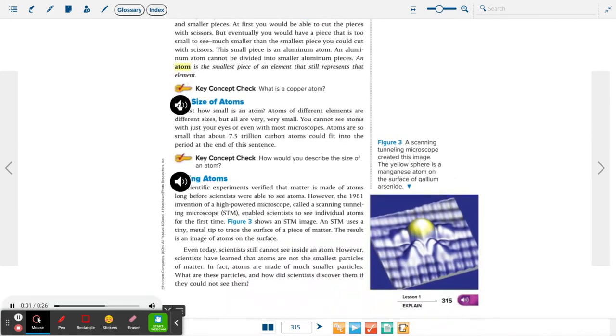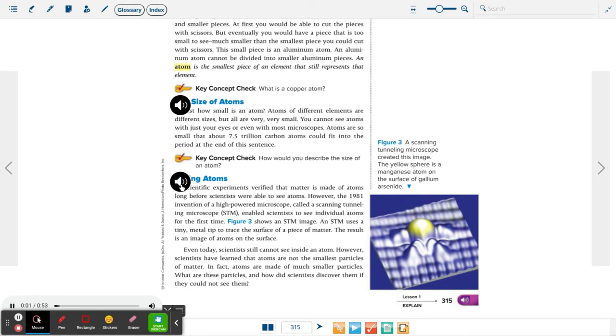The size of atoms. Just how small is an atom? Atoms of different elements are different sizes, but all are very, very small. You cannot see atoms with just your eyes, or even with most microscopes. Atoms are so small that about 7.5 trillion carbon atoms could fit into the period at the end of this sentence. Key concept check. How would you describe the size of an atom?